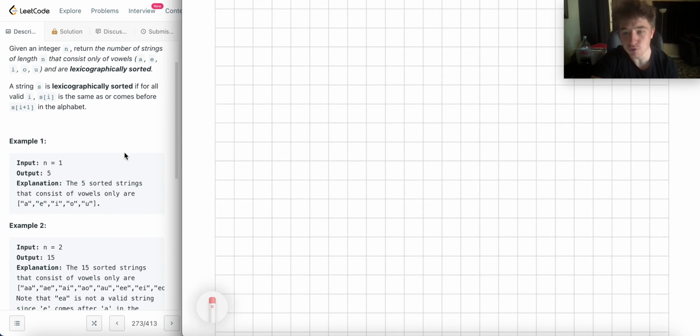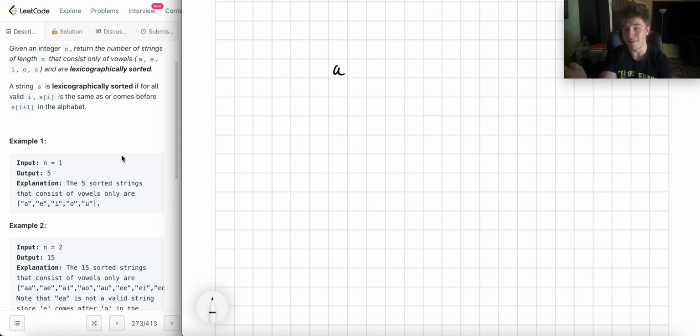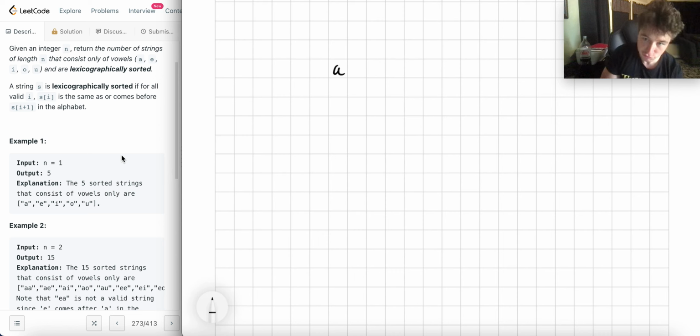So for n equals 1, pretty simple, right? You only have 5 things that you could choose. I can choose an A, and then I'm done because I can't use another character, since it's a one-letter string.